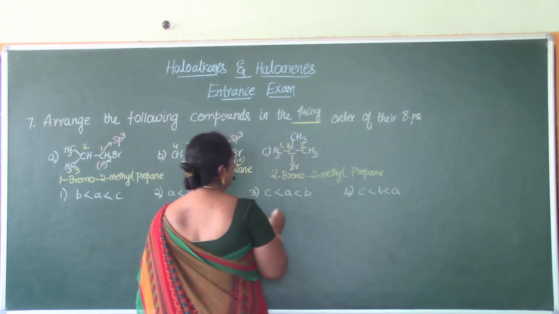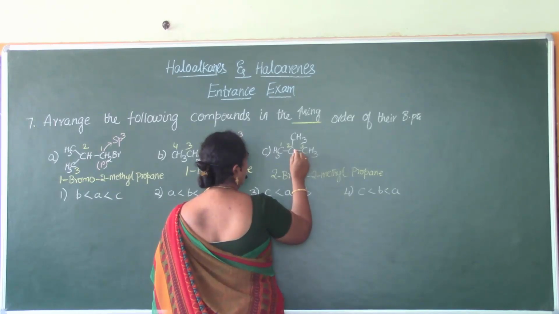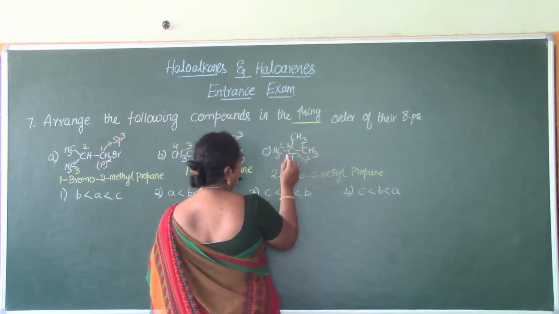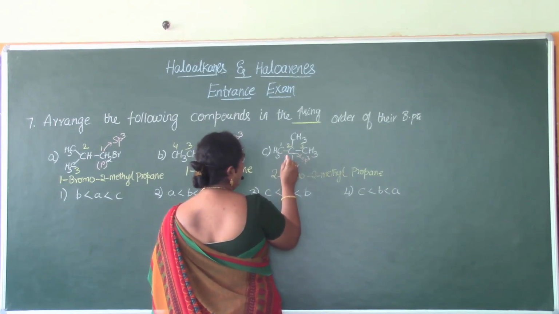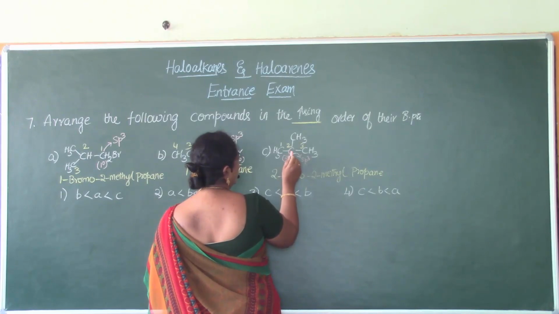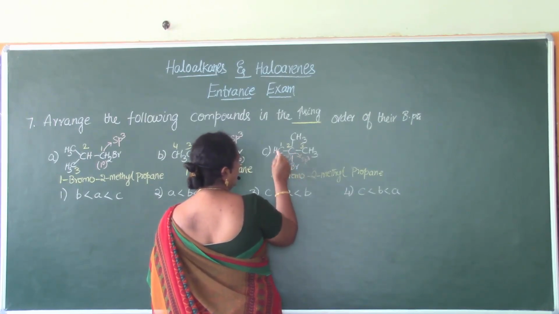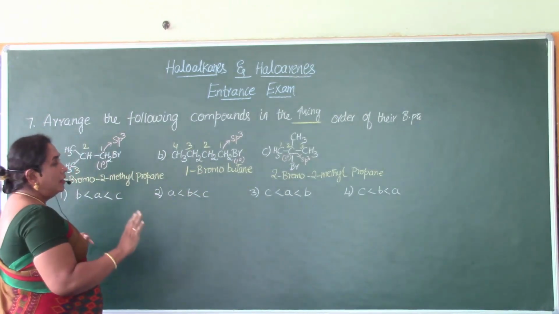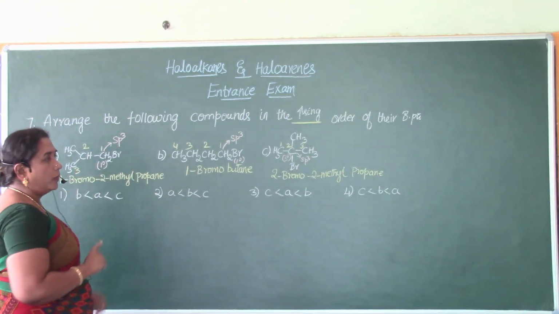Now this carbon atom has undergone again sp3 hybridization and it is a tertiary alkyl halide. So this carbon atom to which halogen is attached is in turn linked with 3 other carbon atoms. So that's only general information, nothing to do with this particular question.